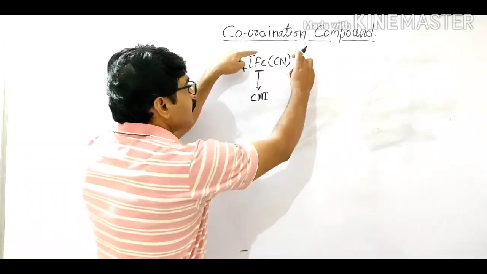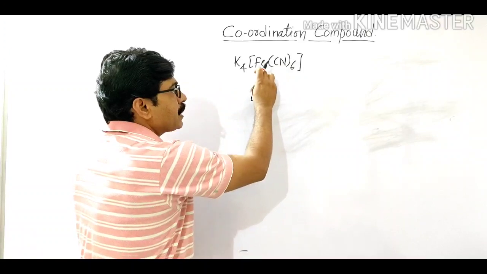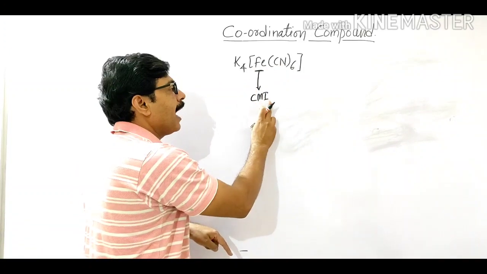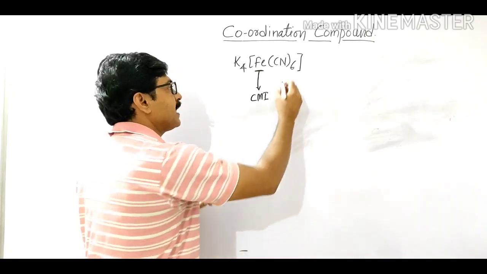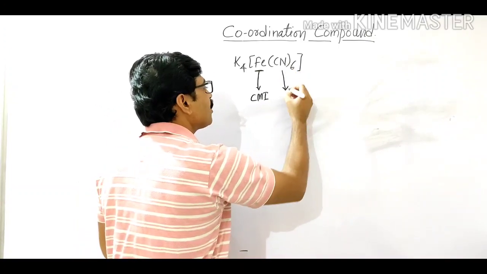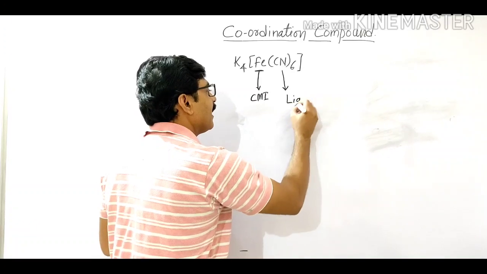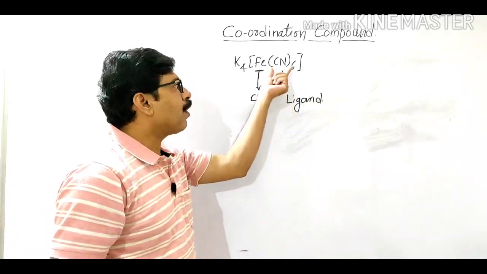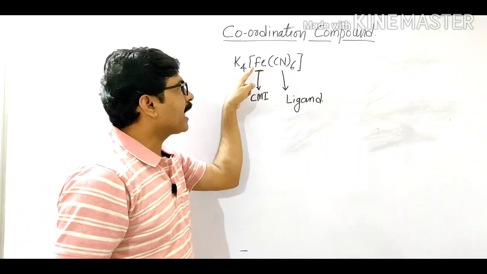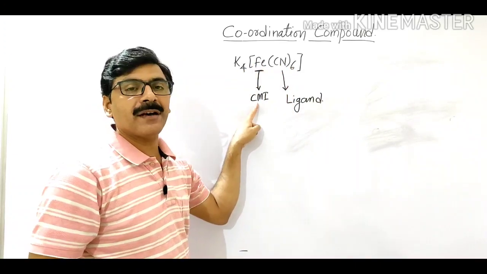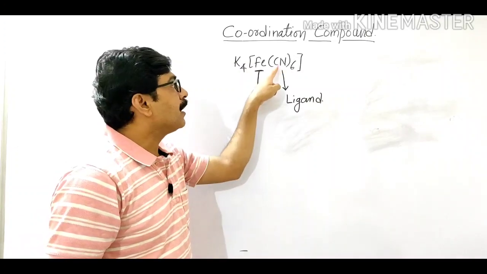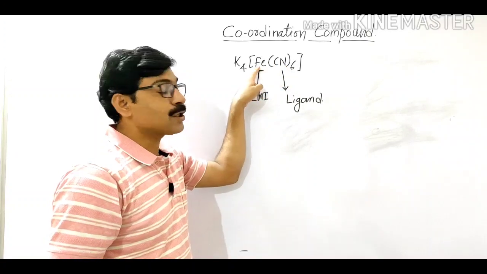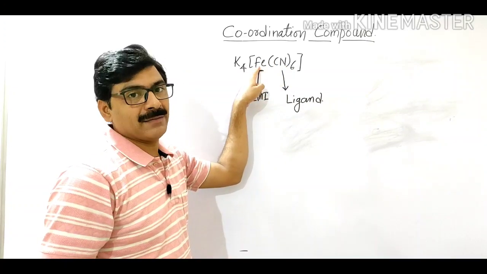It means in the square bracket the first species is the central metal ion, then the second species is the ligand, the ligands being attached to the central metal ion. Here cyanide is the ligand attached to the central metal ion.